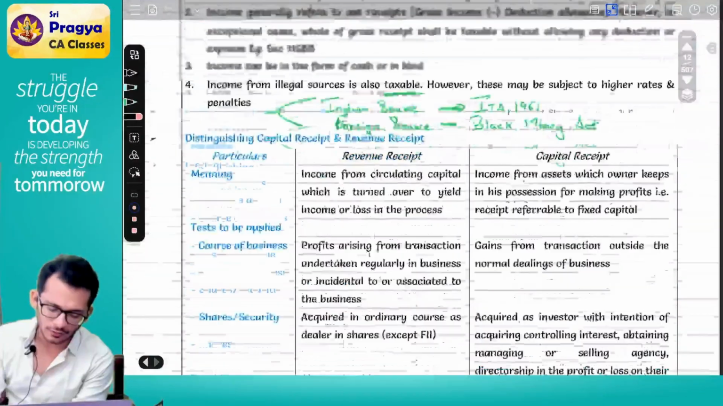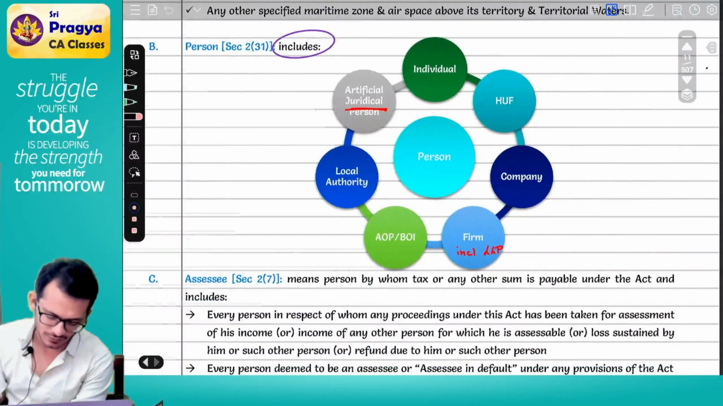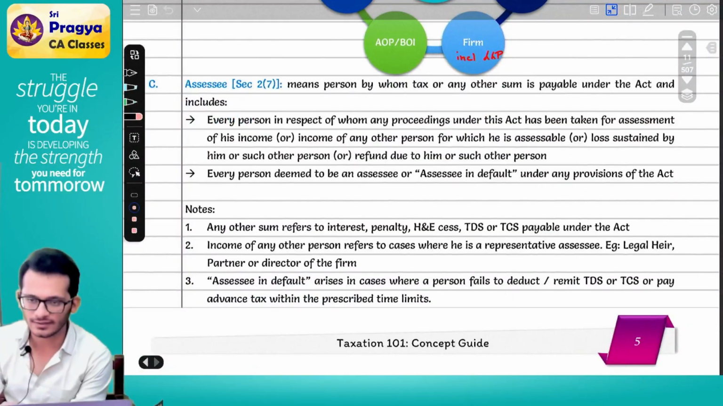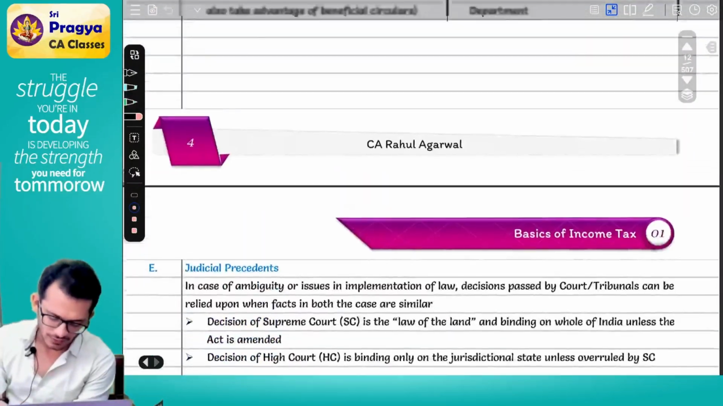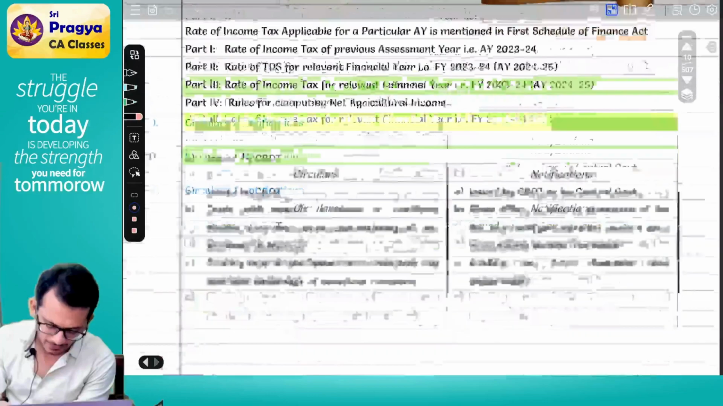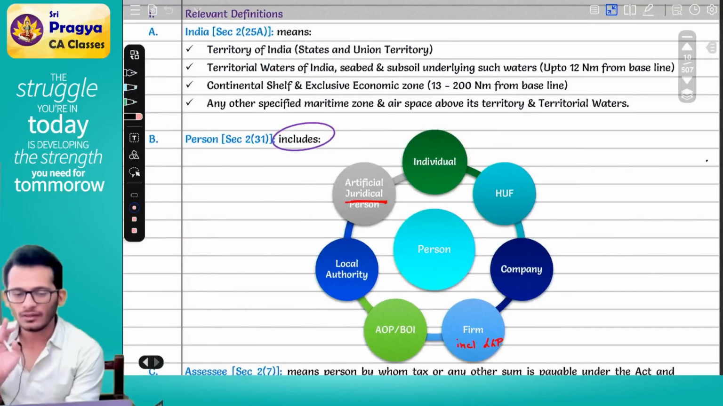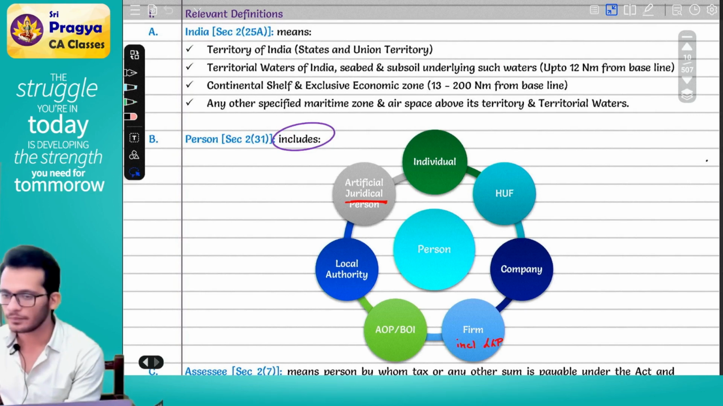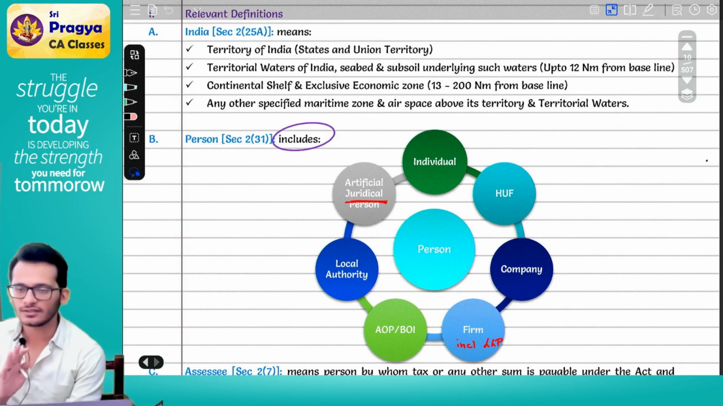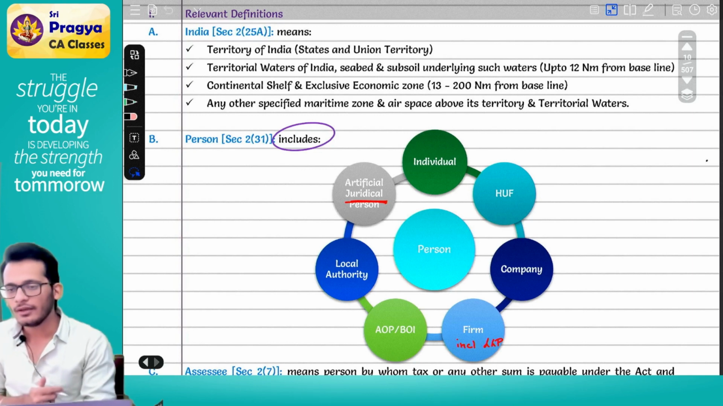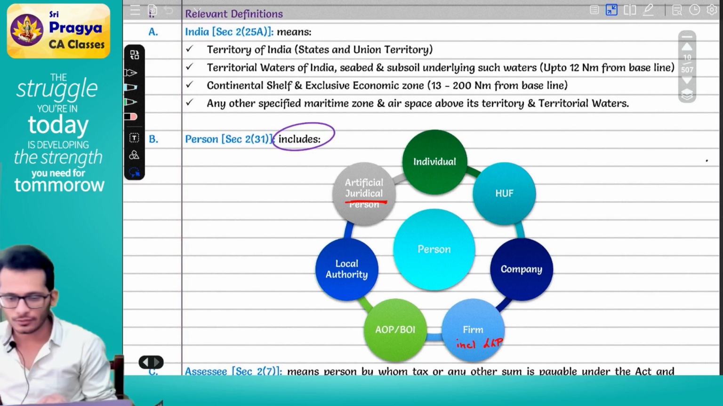In the chapter, you'll notice in the front you have some definitions: what is an assessee, what is an assessment, what is an assessing officer, what is India. All these definitions are not so relevant from an exam perspective. These are definitions you would have learned in your Inter also, so there's nothing great about it. No one is going to ask you definitions in exams, so don't worry about it. You just need to know the idea.